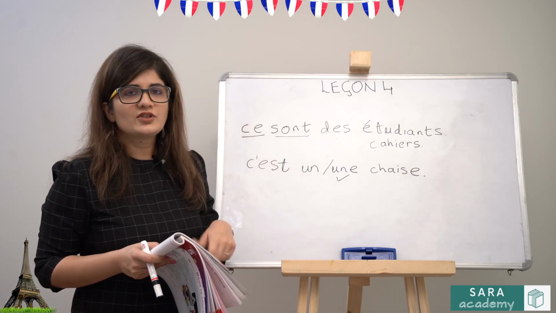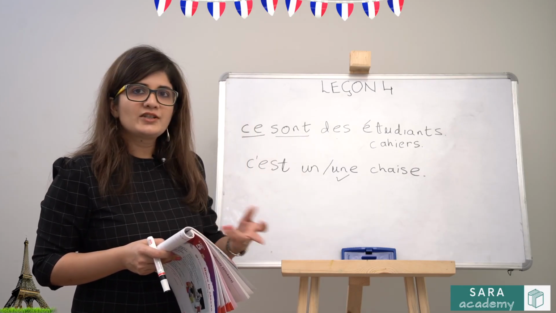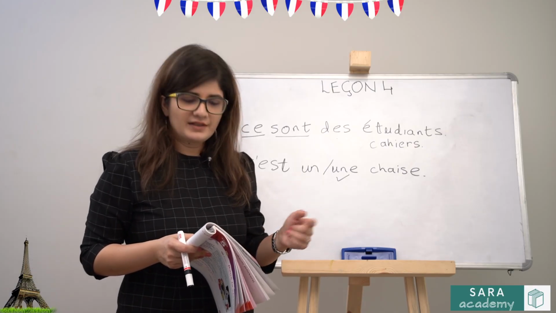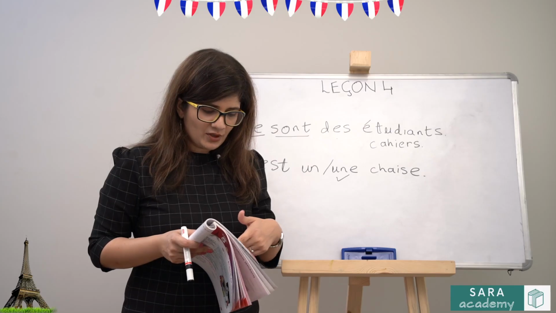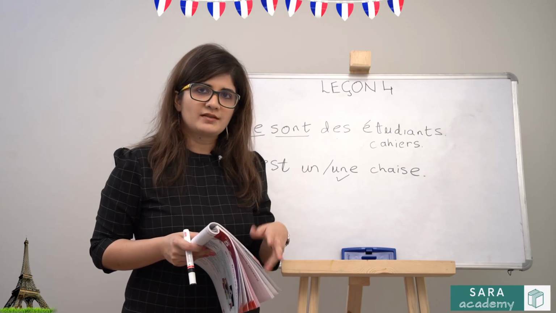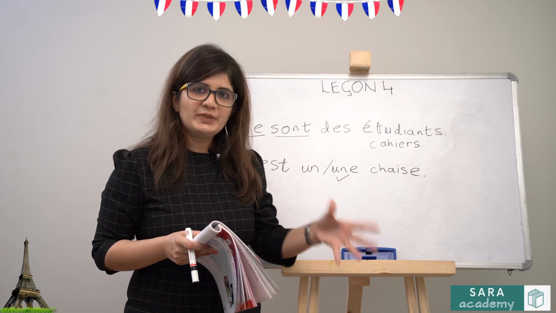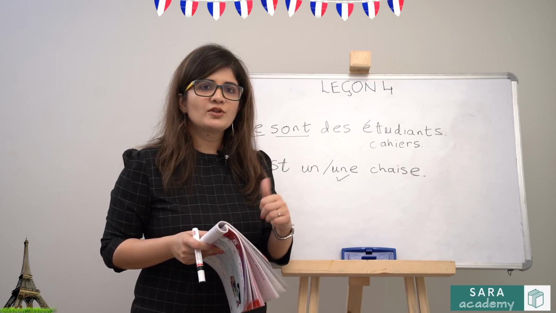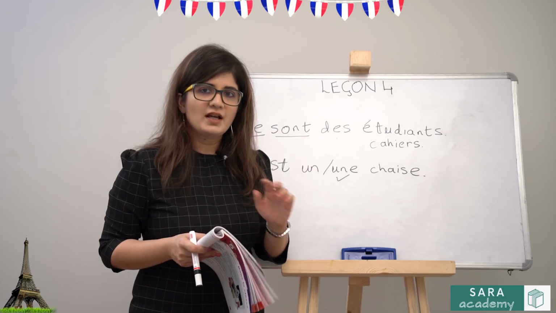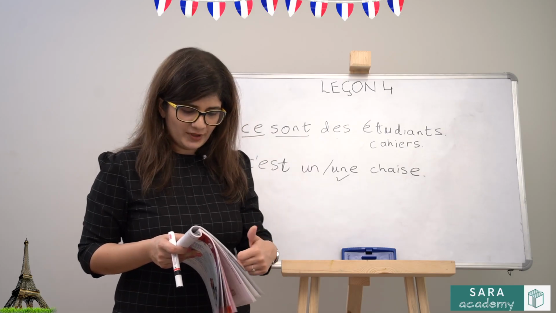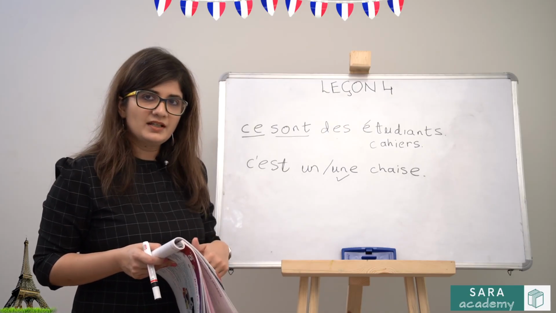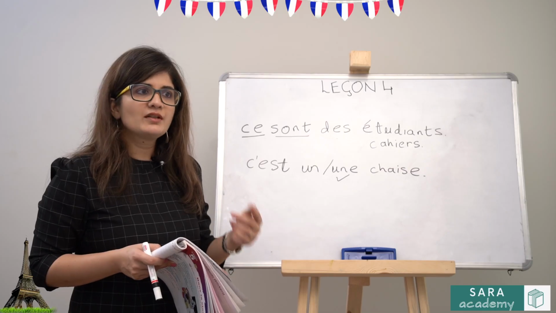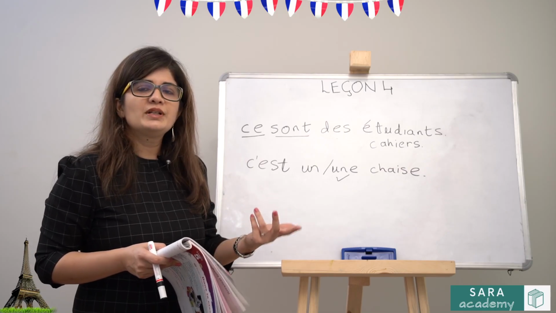C'est un chien. A chien is a dog. So in this case you are talking about an animal. In case of animal also your question is qu'est-ce que c'est. Ce sont des filles. These are some girls. In this case you are talking about people. It's more than one, but it doesn't matter whether it's singular or plural, the question remains the same, qui est. And this is how you will do it. So the last one is c'est un ami. This is a friend. So again you are talking about a person, human being, one person. Your question will be qui est.